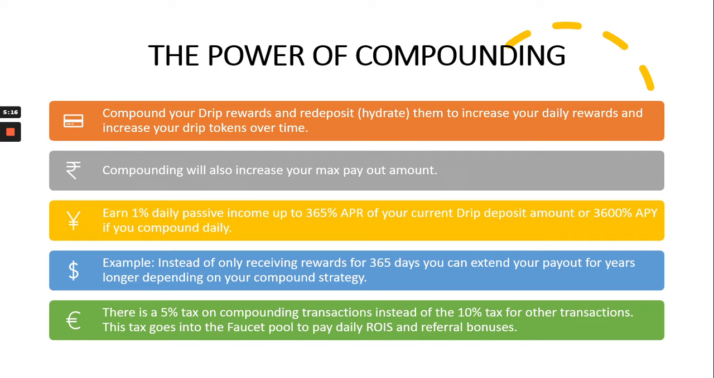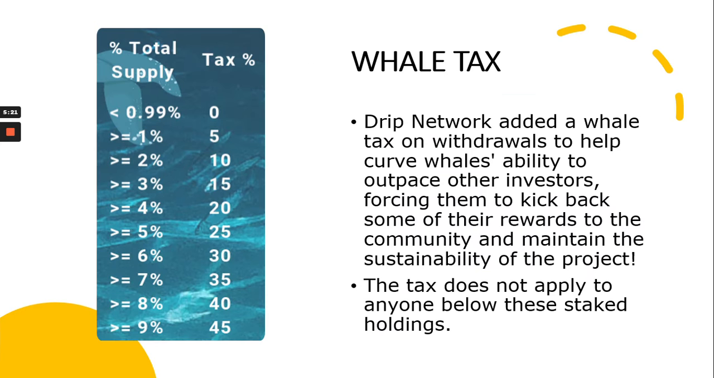This tax goes into the Faucet pool to pay daily ROIs and referral bonuses. There are whale taxes. Whales are pretty much bigger investors. This probably won't apply to most people, but you may be a whale. So Drip Network added a whale tax on withdrawals to help curb whales' ability to outpace other investors, forcing them to kick back some of the rewards to the community and maintain the sustainability of the project. The tax does not apply to anyone below these staked holdings.